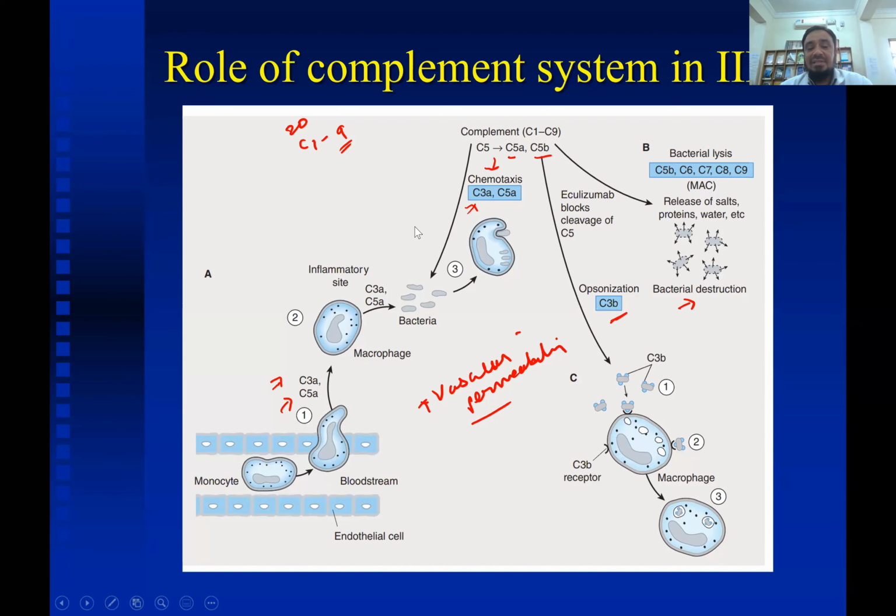Okay, so the complement system plays a very important role in the innate immune response by increasing vascular permeability, by chemotaxis, by opsonization, and by formation of a membrane attack complex, which causes bacterial cell destruction by cytolysis. Okay, this drug eculizumab is a blocker of C5. It prevents the cleavage of C5 into C5a and C5b. So it will decrease both the formation of the membrane attack complex as well as chemotaxis.